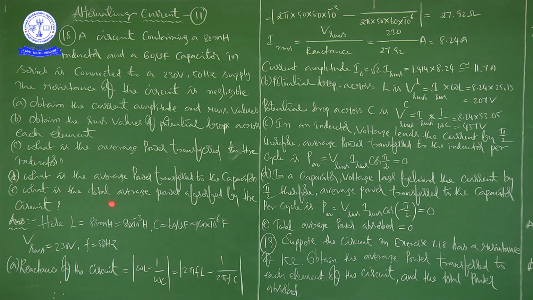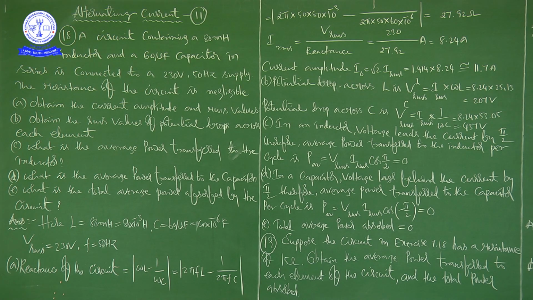E, that is, what is the total average power absorbed by the circuit? Okay. Total average power absorbed by the circuit is 0, no? Because here also we got 0, here also we got 0. That is, power transfer to the inductor per cycle is 0. Power transfer to the capacitor per cycle is 0. Anyhow, whatever he is asking, what is the total average power absorbed by the circuit, that is 0.